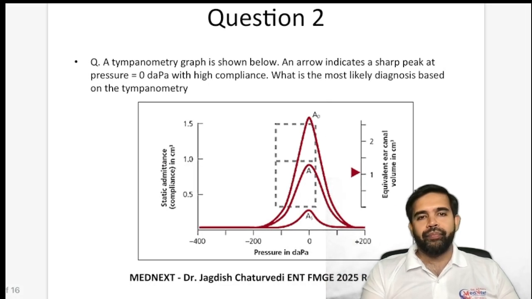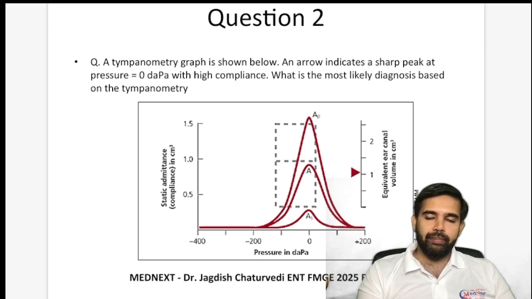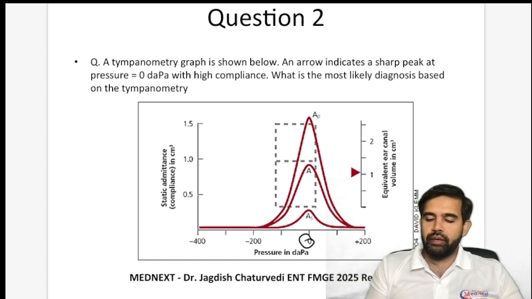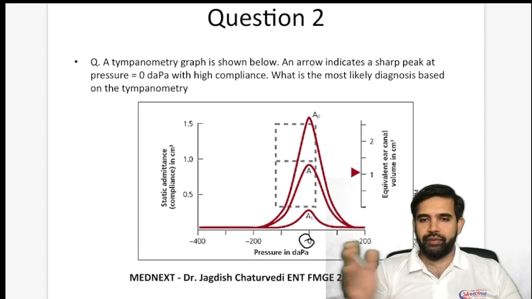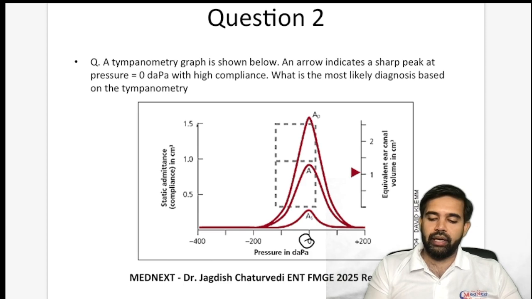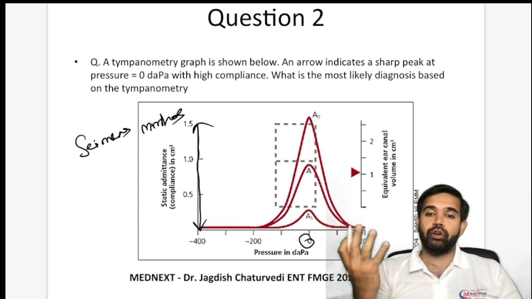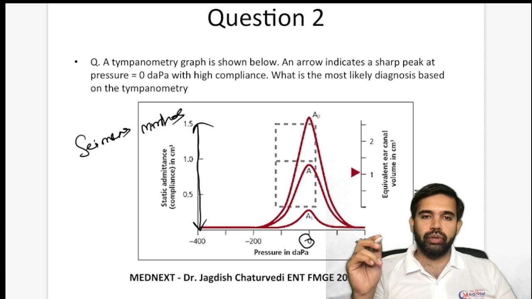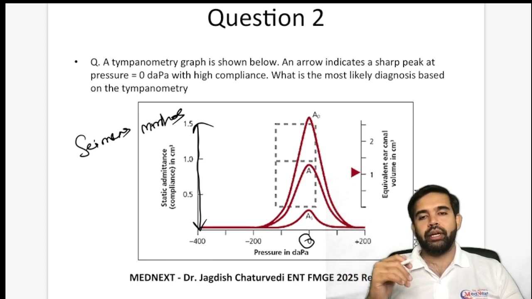Very straightforward. Impedance tympanometry is showing that there is a sharp peak at 0 daPa, which is over here. That means there is no negative or positive pressure, it is right in the midline. And with high compliance, what is the most likely diagnosis? So see, this is the compliance graph, typically measured in mmho, which is also called Siemens. It is the measure of admittance, a measure of compliance. And here there is another one, static admittance, which is also in centimeter cube. So these are two ways to measure the same thing.